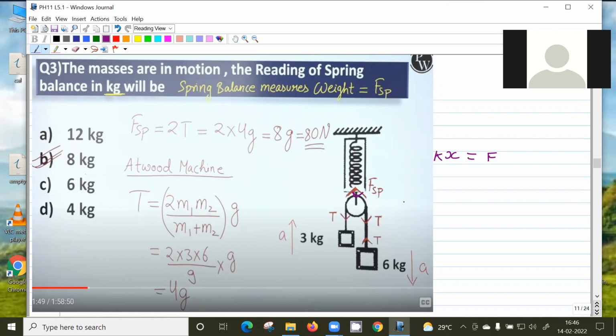So how will you solve this problem? You have to find the reading of the spring. What is the meaning of this one? Which one, sir? Reading of the spring will basically be the tension of the spring. And tension of the spring is same as the force which is pulling this thing down. We are applying some force to pull it, no? So because of that, there will be some tension here. So the spring reading is basically this tension force. Okay. So this way we have to find the tension force. So what is the tension here?